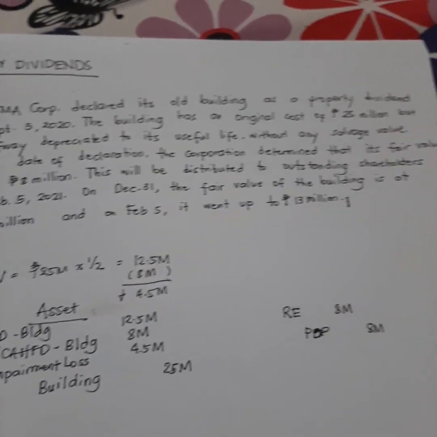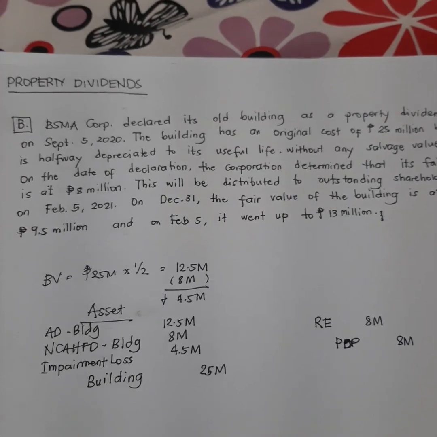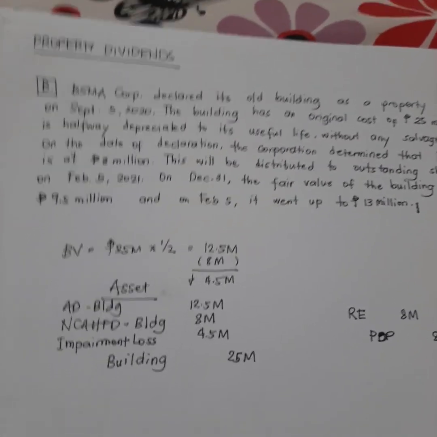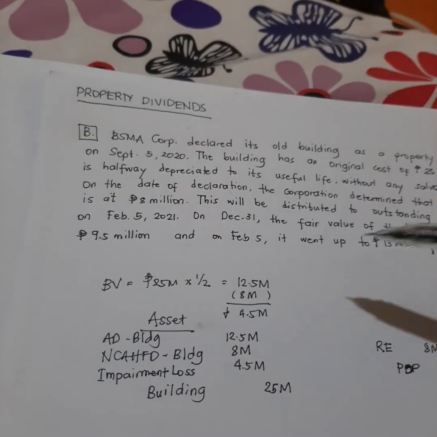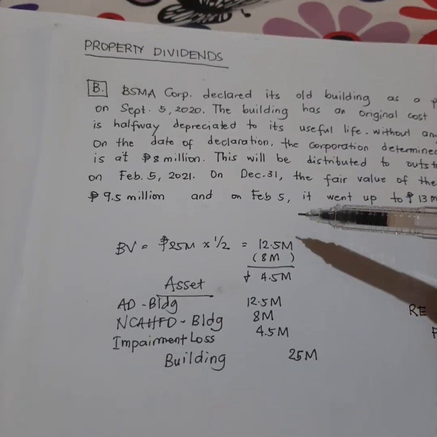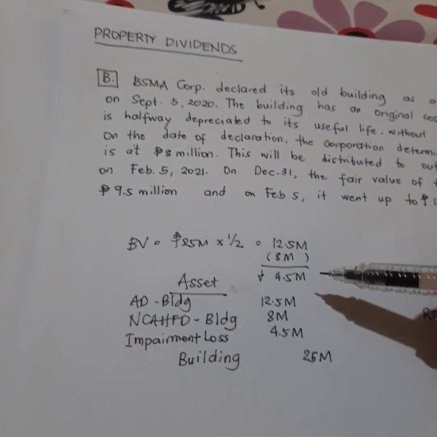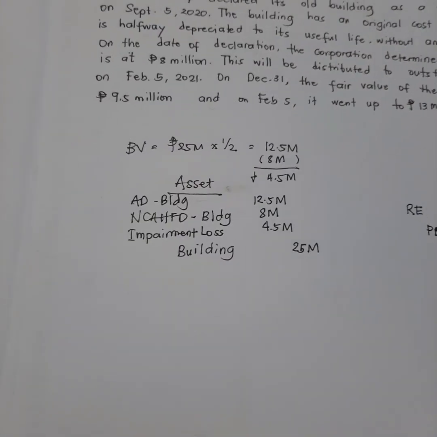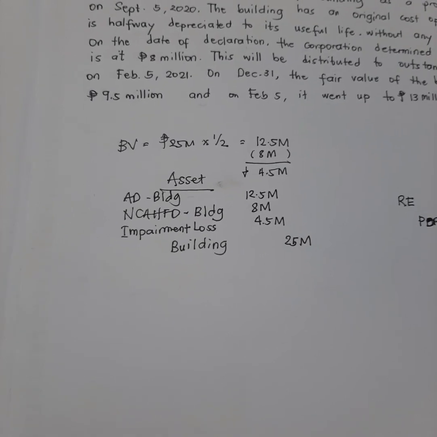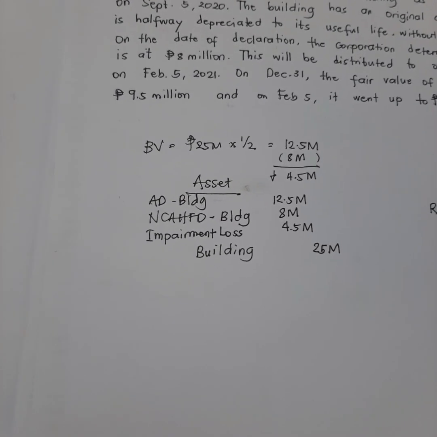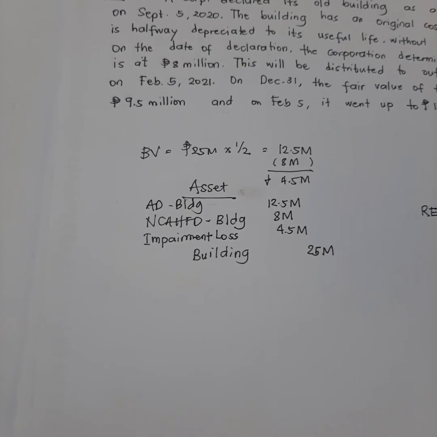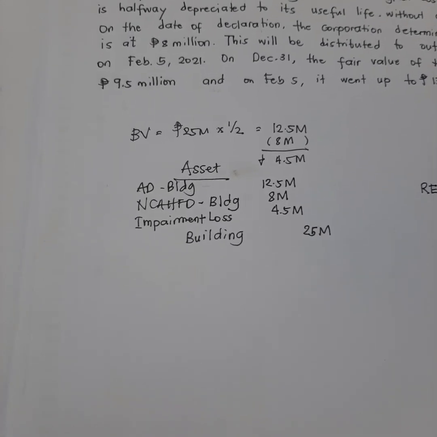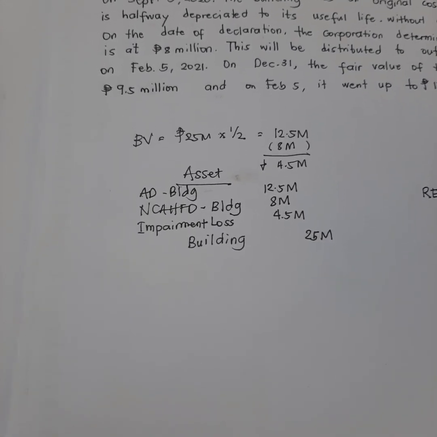Now, on this problem, it was discovered that on December 31, it has a value of 9.5 million. So, from 8 million, it became 9.5. So, the question is, paano ngayon yung gagawin sa asset? So, dahil under tayo ng PFRS 5, pag tumaas yung asset natin, ang ruling lang naman natin dito, hindi siya pwedeng tumaas sa kung ano lang siya dapat.